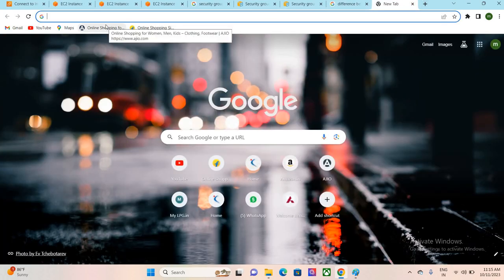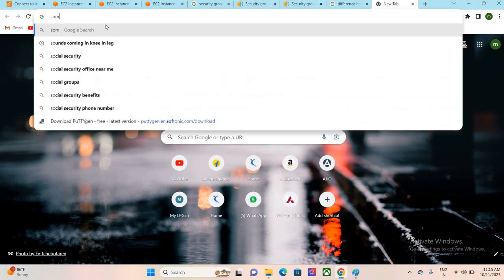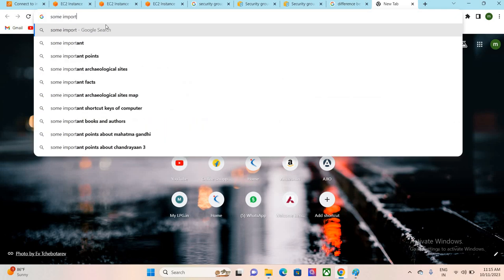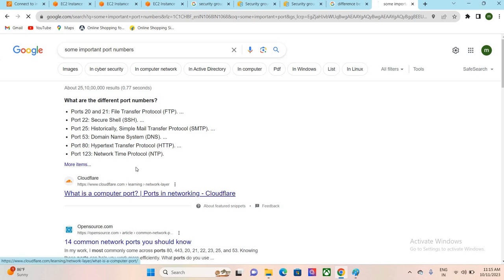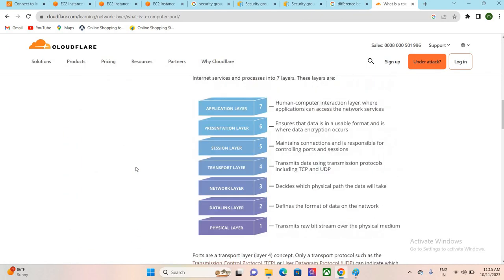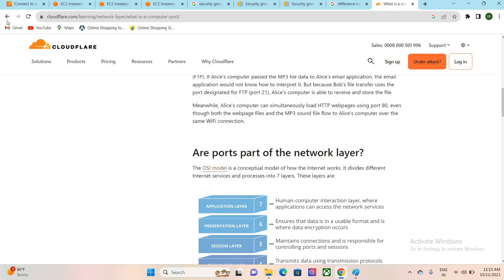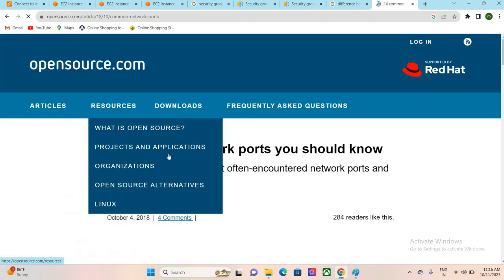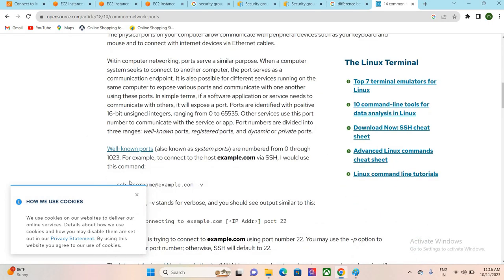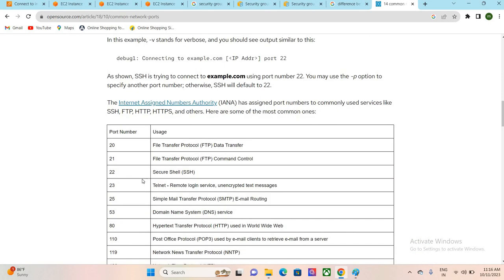Some important port numbers. These would be the important port numbers which would be available. For SSH it was 22, for port 80 it is unsecured HTTP protocol, for 443 it is a secured protocol. Like that we have some protocols available.